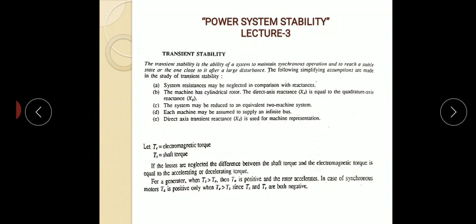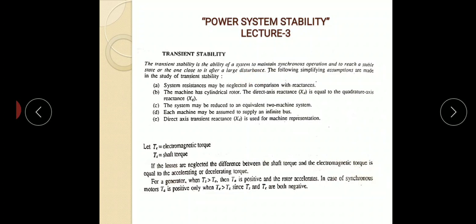Now next we come to transient stability. As you all know, transient stability is the ability of a system to maintain synchronous operation and to reach a stable state or one close to it after a large disturbance. As I already discussed, here the definition of stability is based on the disturbance.